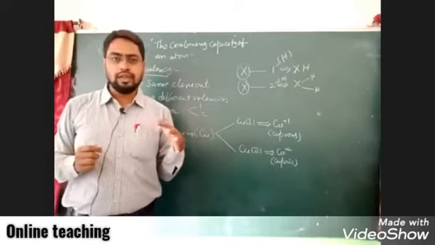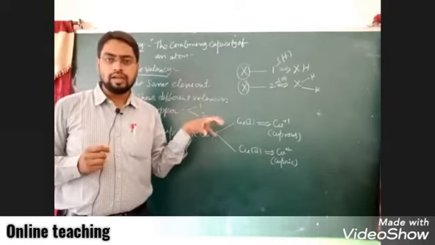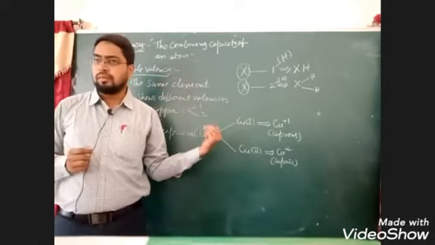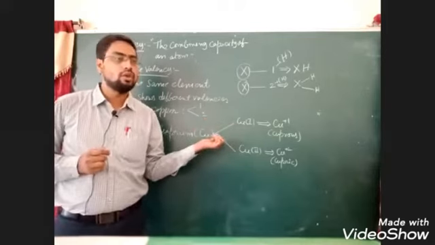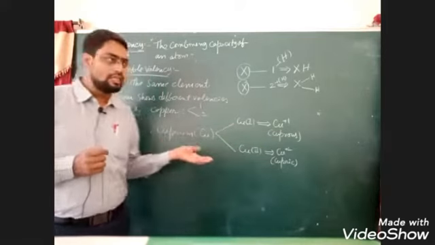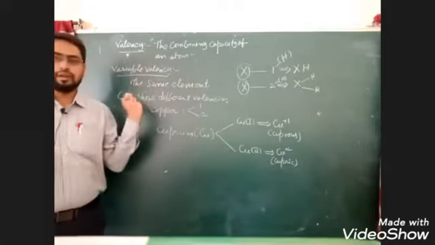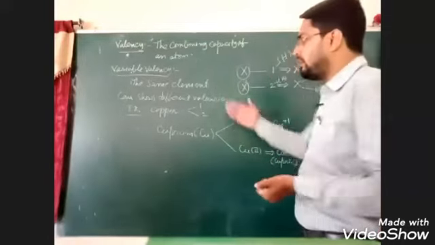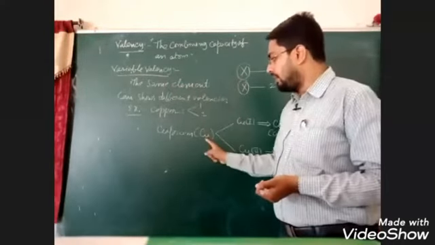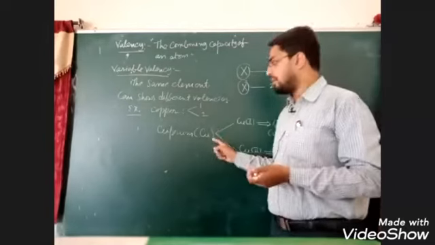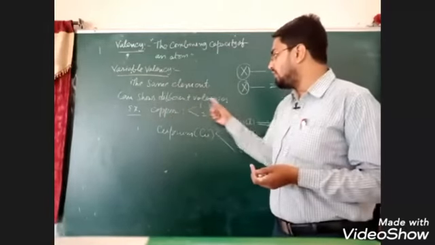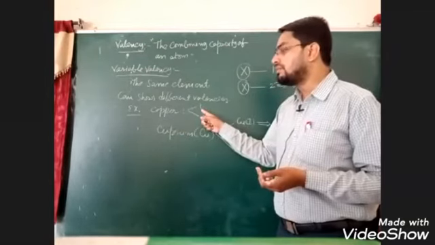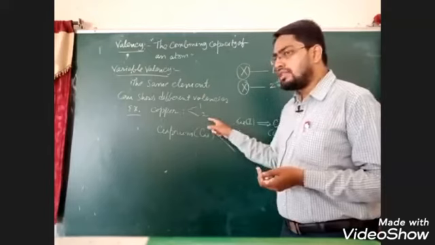Only in the textbook they explain about the valency, but variable valency is not there. You may raise the question, why some elements show 1, sometimes 2, sometimes 3. To understand that, variable valency is very important. So in variable valency, the same element, copper, is the same element or not? Yes, copper is the same element, and it can show different valencies. Copper has valency 1 and copper has valency 2.